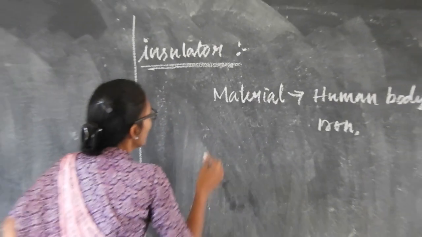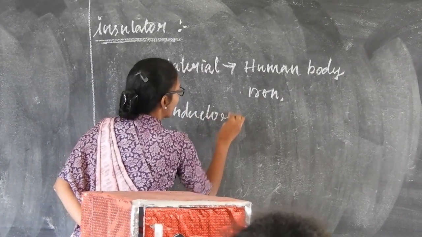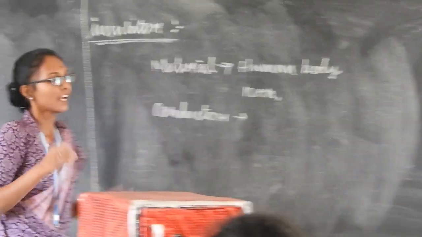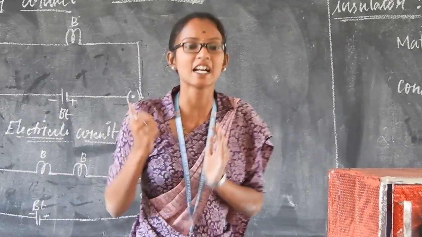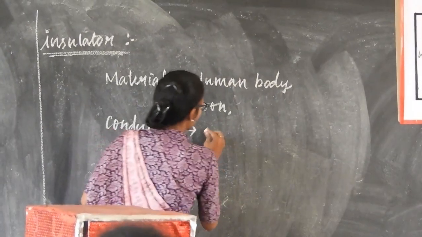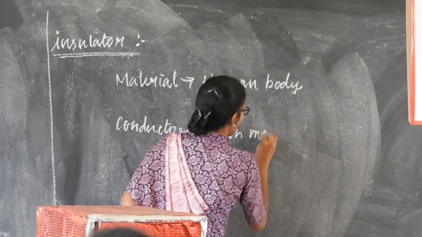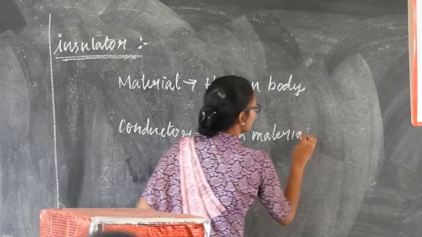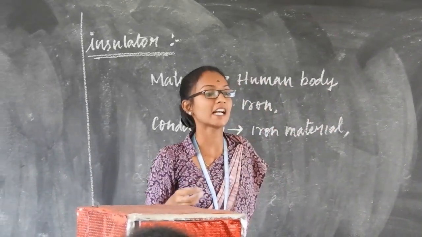Next, we are looking at the conductor. A conductor is a material in which electric conductivity is high. That is called a conductor. Conductor example is iron material. Give any example for a conductor.